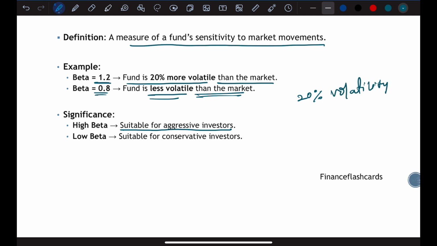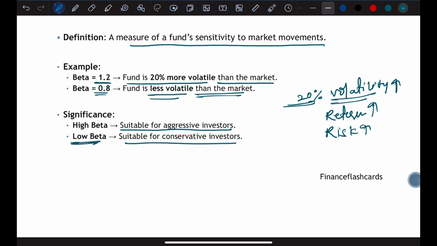If a scheme has 20% more volatility than the broader market index, which means higher volatility delivers higher return. If volatility increases, your return increases, but your risk also increases. And if the scheme has low beta, which means it is suitable for conservative investors who do not want to take much risk. But what is the consequence? Your return will also decrease, but it will be very stable.